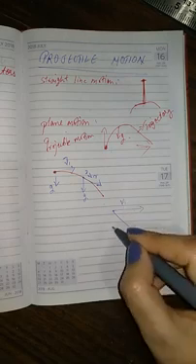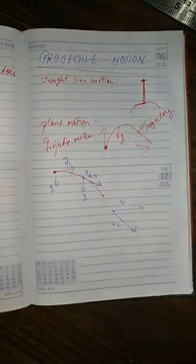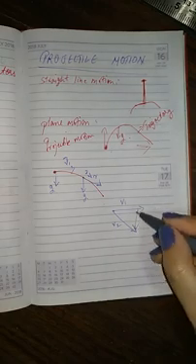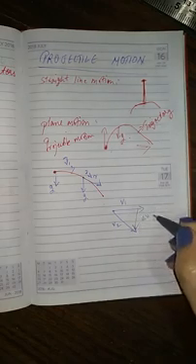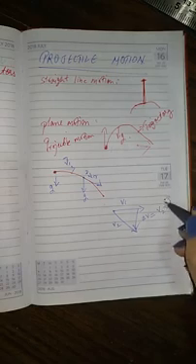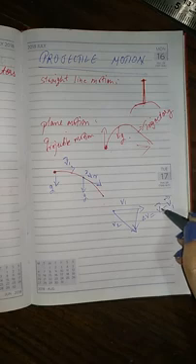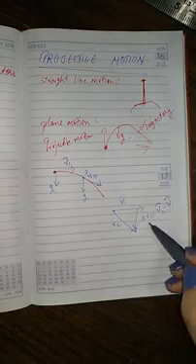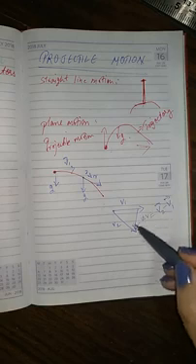So this is v1, this is v2. How do we do the vector addition? We draw another line, which is the final velocity. This will be del v equals v2 minus v1. Whichever is greater, we subtract the smaller from that one. So del v is the final velocity, acting downward.